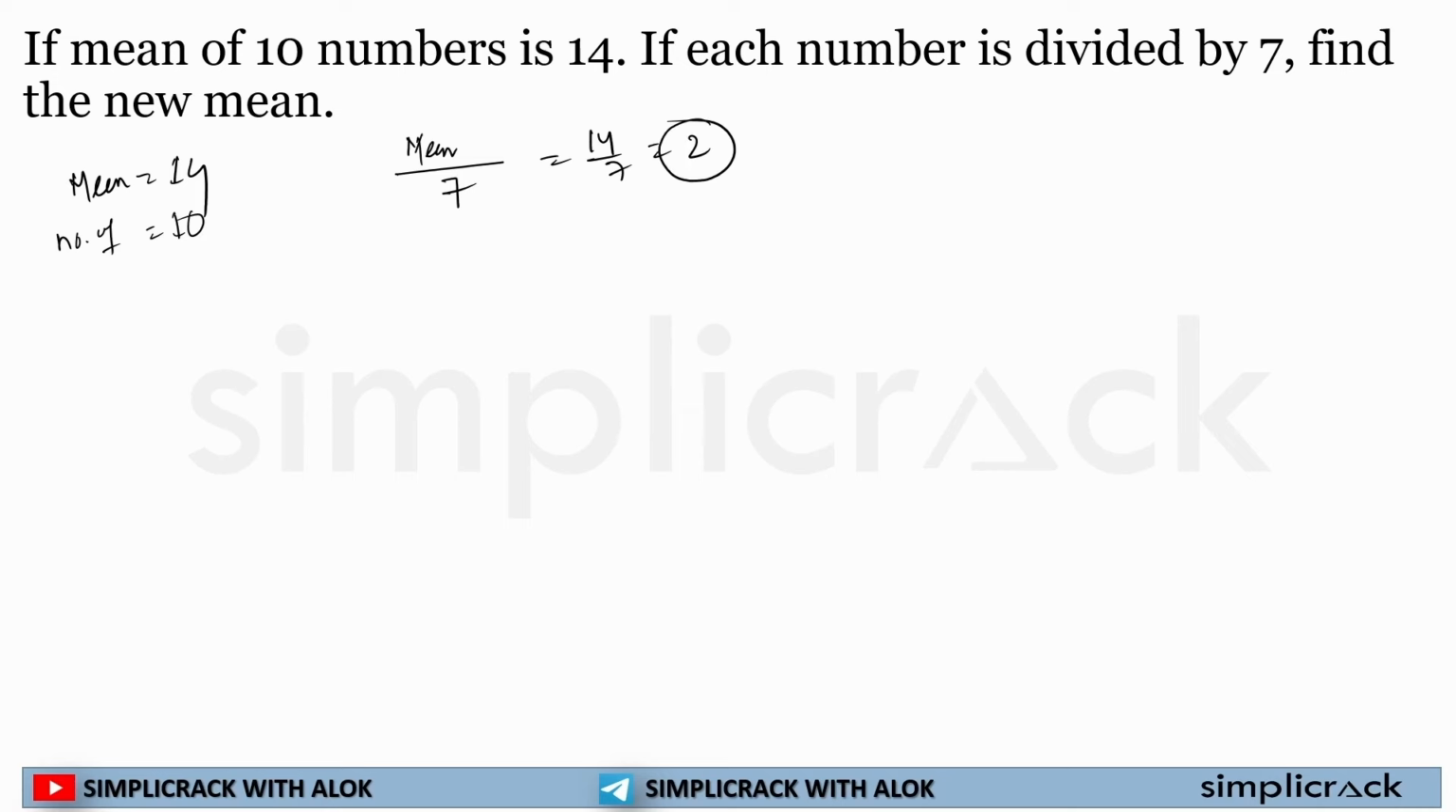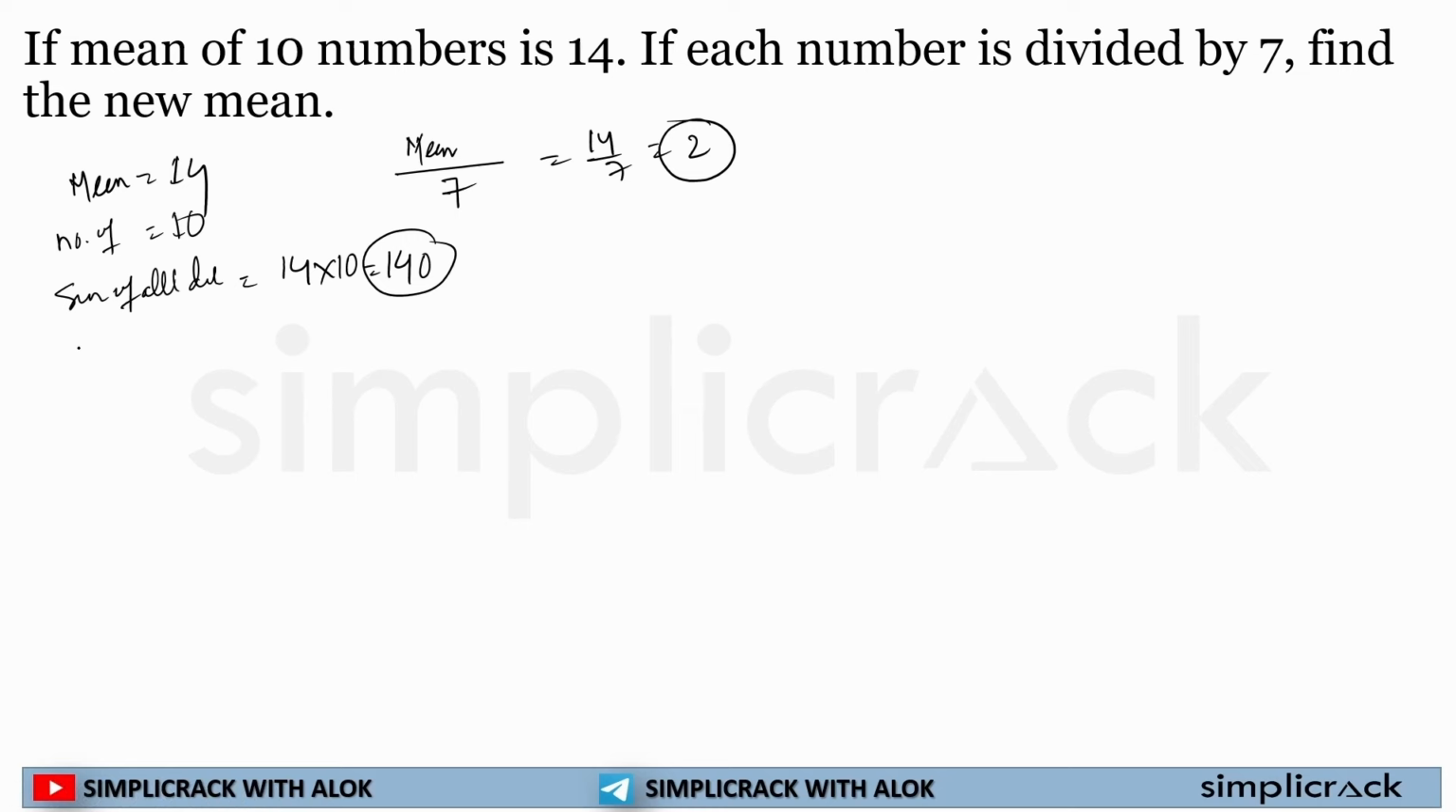Or I can do it this way. The mean is equal to 14, number of data is equal to 10. So what will be the sum of all data? It will be 14 into 10, which is equal to 140. The sum of all data is 140. Now, each number is divided by 7.